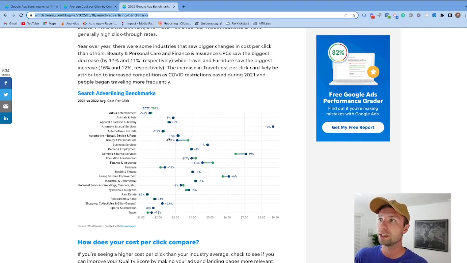Auto repair services are now down about 2%. But then finance and insurance, surprisingly, down 11%. Education down 4%. Actually, now that I'm reading these out, it's kind of a balance back and forth between the two. But travel up 16%. I think it's very fascinating to check out this graph on where it was in 2021 versus 2022. If you're seeing higher costs inside of your account, this could possibly tell you some of the trends inside of there.